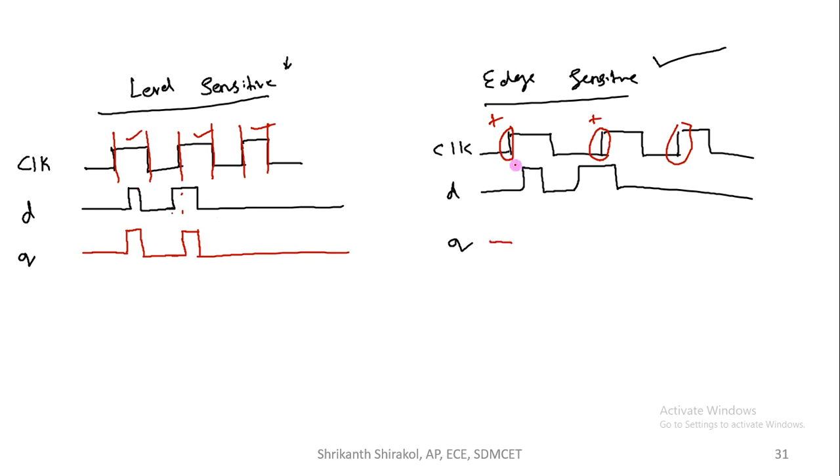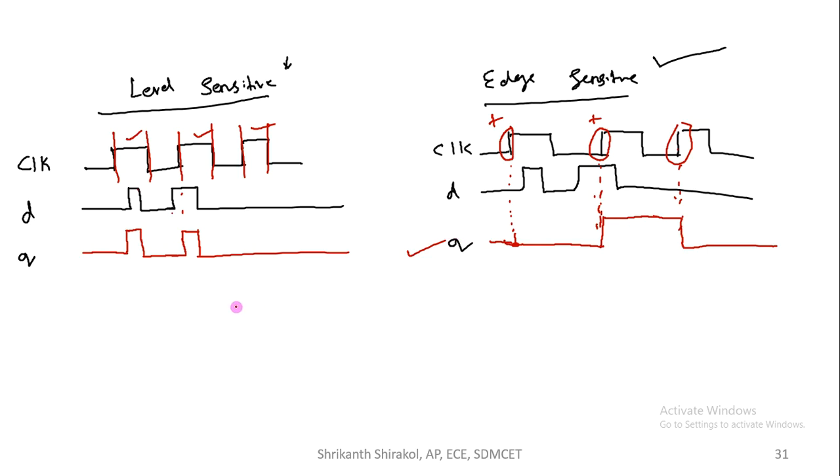In the edge sensitive case, it will check at these particular levels, this level, this level, this level. What is the value of D here? 0. So it will continue to be 0 itself. At this one again it will check, it is 1, so it will take to 1. It will proceed. At this it will check, again it is 0. So 0. This is how it will work in an edge triggered, edge sensitive flip-flop.